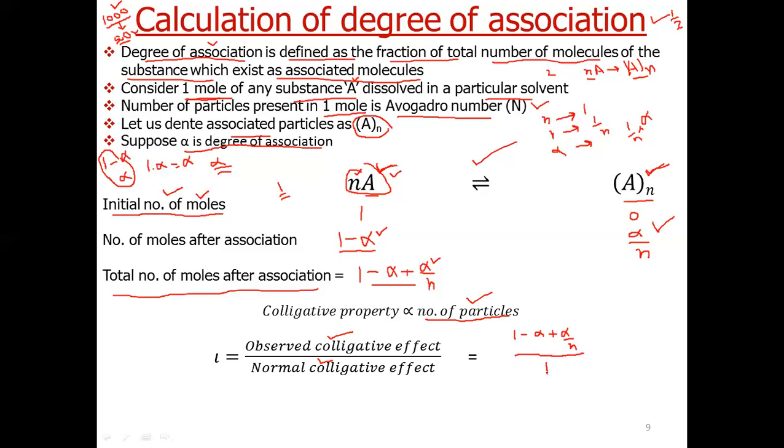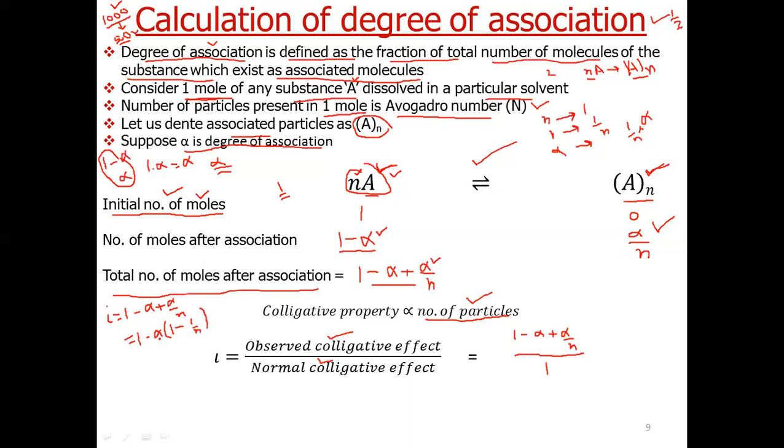It is 1. And let us try to solve this. Iota is equal to 1 minus alpha plus alpha by n, or we can write iota is equal to 1 minus alpha, we can take common, so minus alpha common, it becomes 1 minus 1 by n.